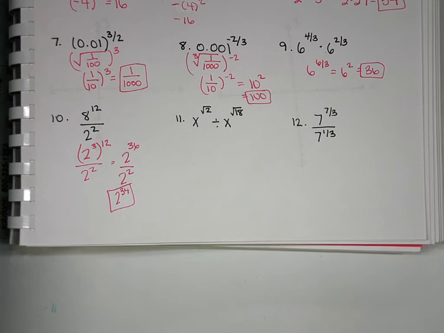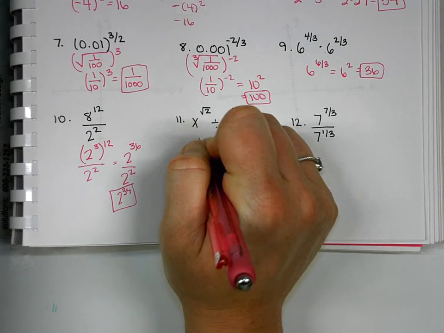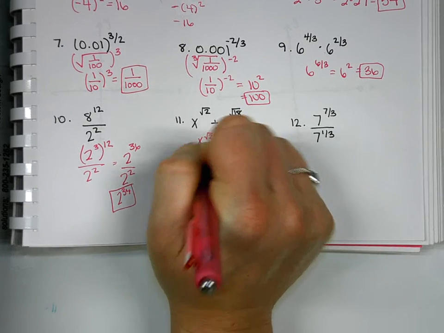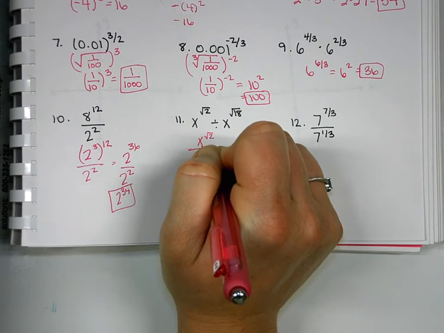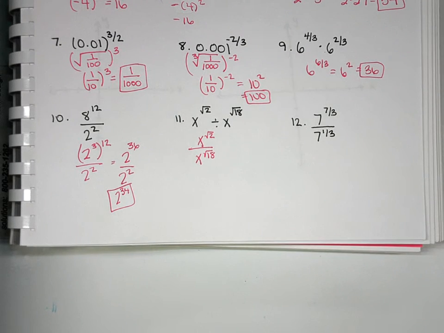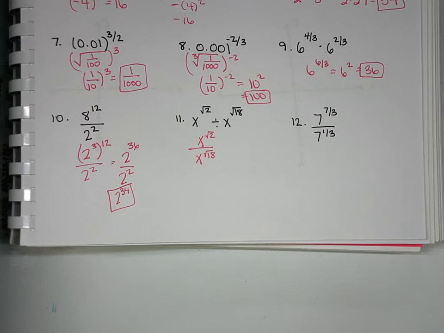All right, what about 11? How might we approach that one? If it helps, you can write it as the fraction. What do we have to do with the exponents since the bases are the same?